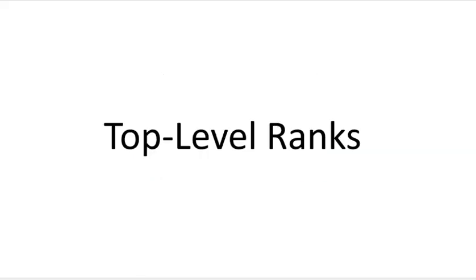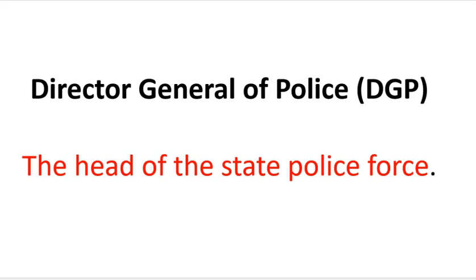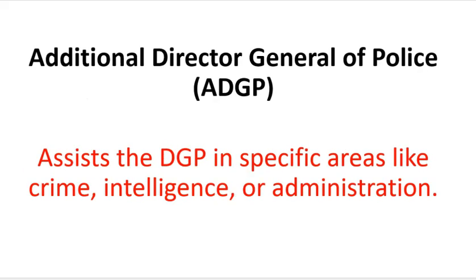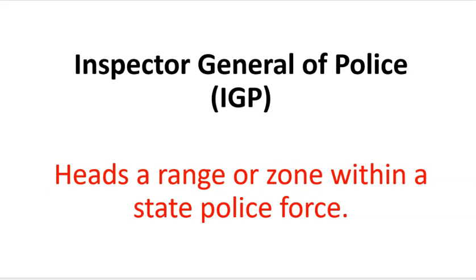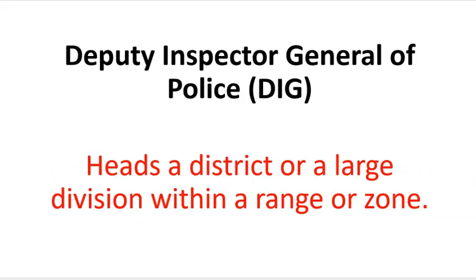Next, top level ranks. Director General of Police, the head of the state police force. Additional Director General of Police assists the DGP in specific areas like crime, intelligence or administration. Inspector General of Police heads a range or zone within a state police force. Deputy Inspector General of Police heads a district or a large division within a range or zone.